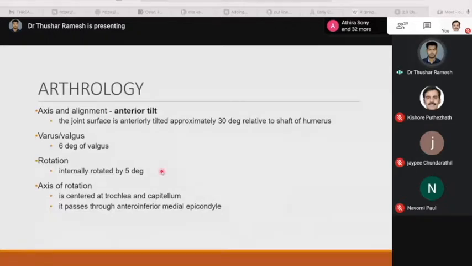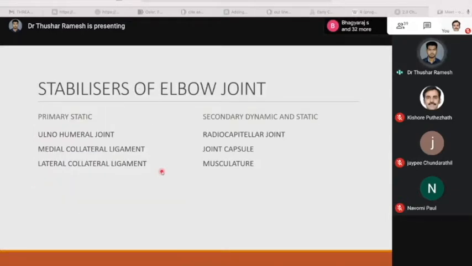Now let's see the axis of rotation. It is centered at the trochlea and capitulum. It passes through the antero-inferior medial epicondyle. Now let's see the stabilizers of the elbow joint. There are primary stabilizers, which are static, and secondary stabilizers, which are static and dynamic.